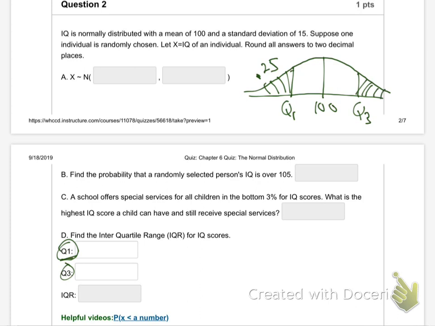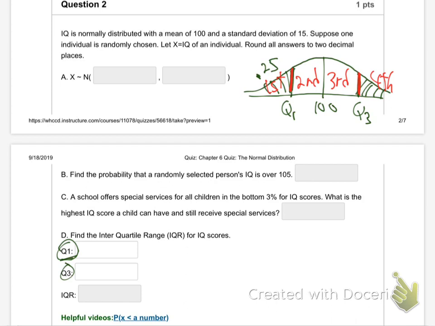That marks off the end of the third quarter, which is the beginning of the fourth. So remember, Q1 means end of the first quarter. Q3 means end of the third quarter, right? So if you break it into quarters, this is the first quarter, second quarter, third quarter, fourth quarter, like a football game or basketball game. Remember what we learned about quartile in the last part of the course? Q1 is the end of the first quarter. Q3 is the end of the third quarter, which is therefore the beginning of the fourth.